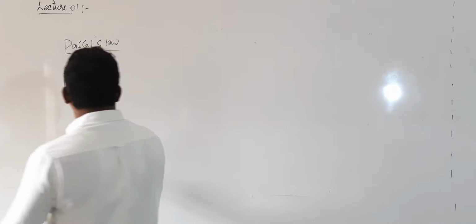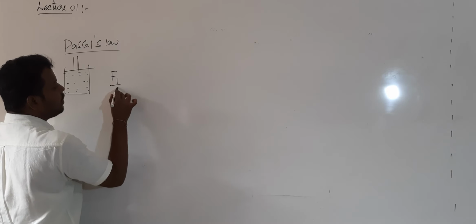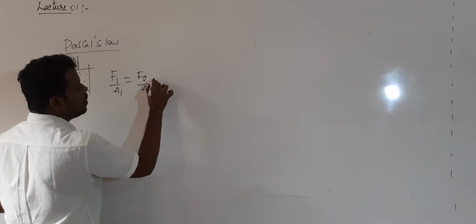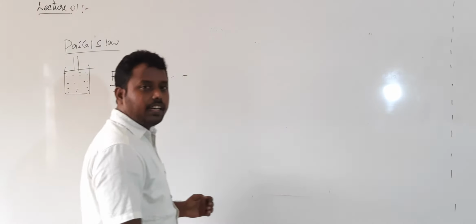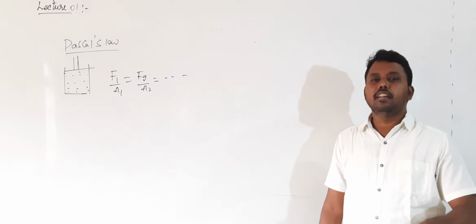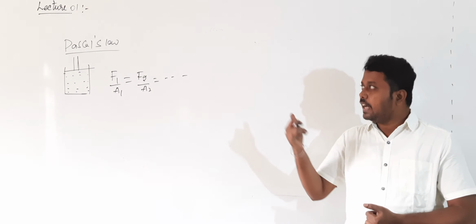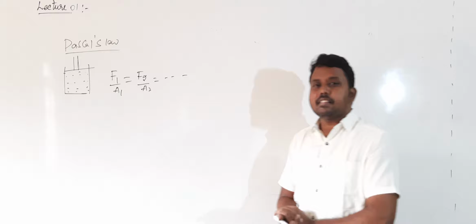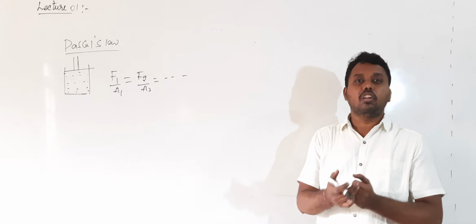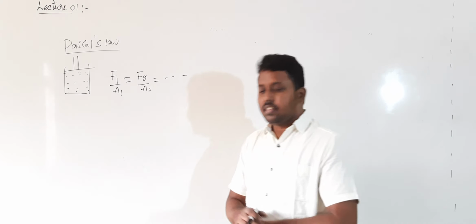As per this principle, in an enclosed fluid, at each and every point the pressure will be the same. That is, F1 by A1 is equal to F2 by A2, is equal to so and so, F1 by A1. Like that I can write. So pressure transferred to a closed fluid will be transferred equally in all directions. That law is called Pascal's law. Pascal's law has many applications. One is the hydraulic lifter, and hydraulic brakes are also based on this Pascal's law.